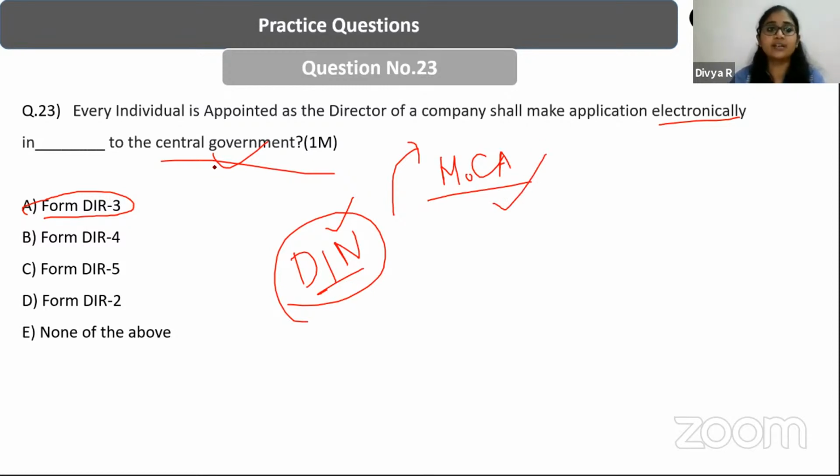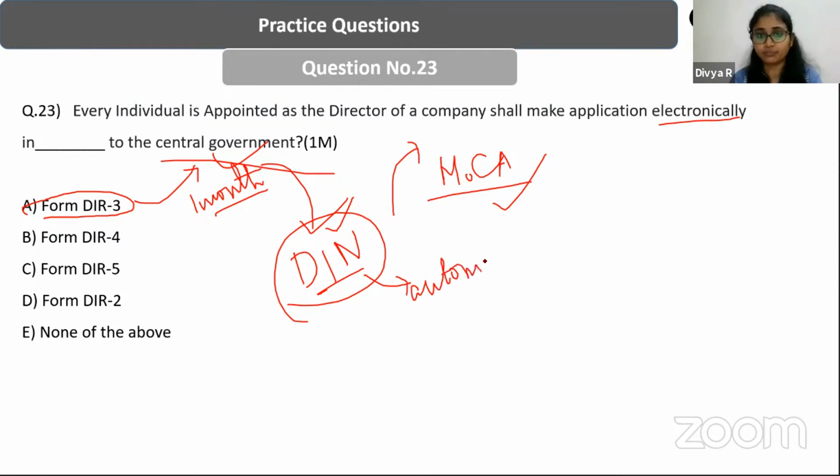Once the central government has received form DIR 3, within 1 month of receipt, they have to approve and allot the DIN. Yes, within 30 days, they have to allot a director identification number, and this can be done automatically on the portal itself. It is self-generated in the portal.